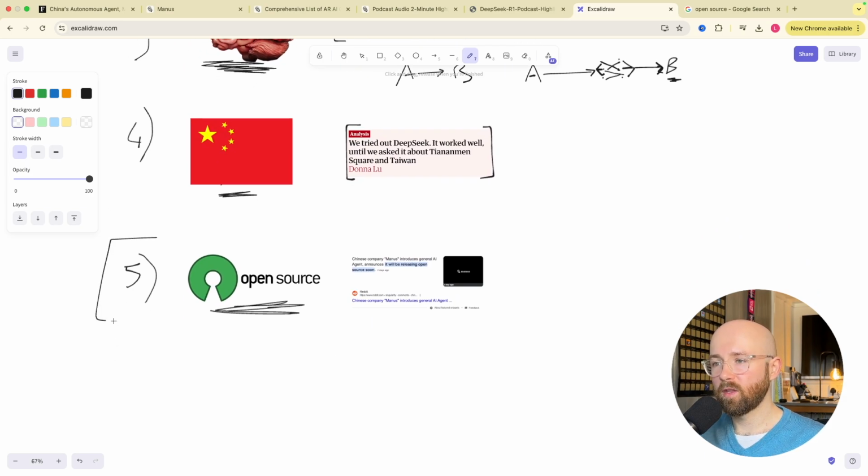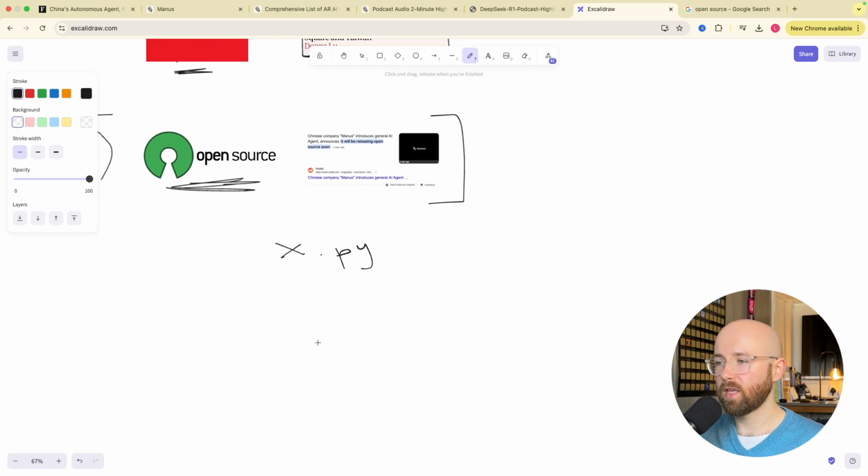Finally, number 5, open source models. Open sourcing an LLM is not the same as code. So if I was to open source my application and it has a Python file called X, then this code would say do something. Say I would have some functions, so I would define some function A, and then what it would do is B plus C and whatever, right? And this would be the code.